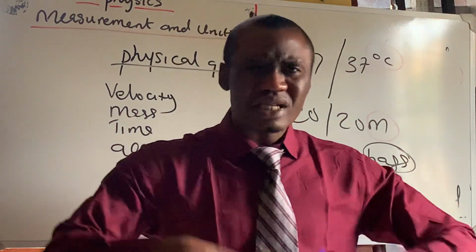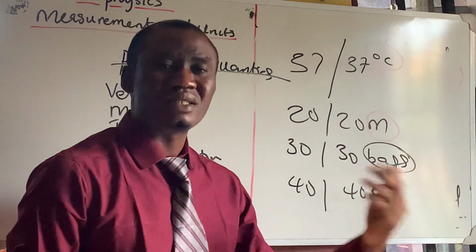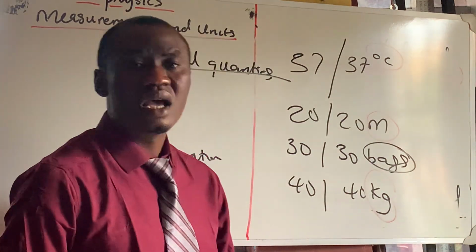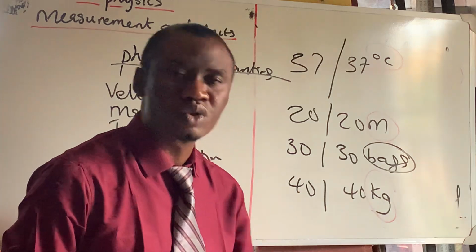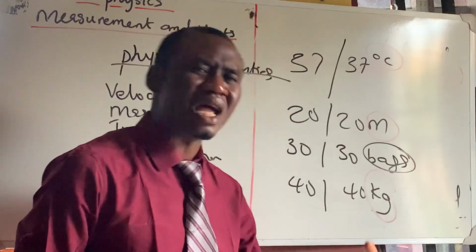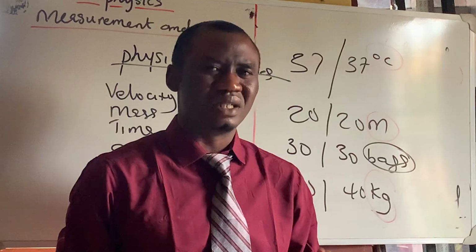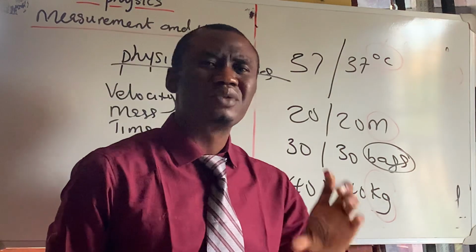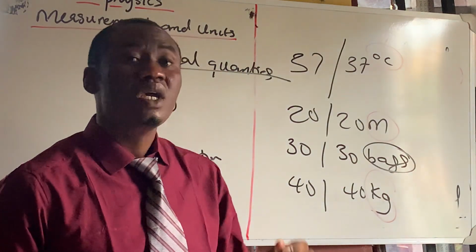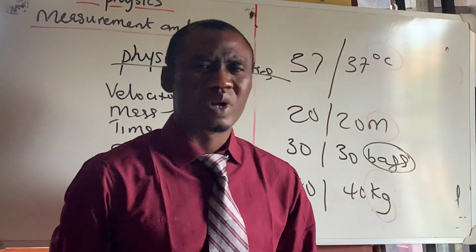So if they ask you, what are physical quantities? Physical quantities are all those things like velocity, mass, time, pressure, length, electricity, luminous intensity, area, density, work done, force, momentum, potential difference, kinetic energy. All those things are called physical quantities. If you are new in physics class, I don't want you to be afraid. All these things I'm naming, I'm going to tell you how to know them in this class. And if you have been attending physics class, but physics is difficult for you, you just need to pay attention, and then we unravel the solutions to all that we have on board.